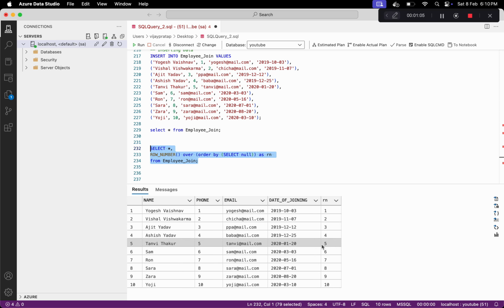Then we can say that if the number is greater than this 5, then we need to print all these rows. So let's see how we can do this.